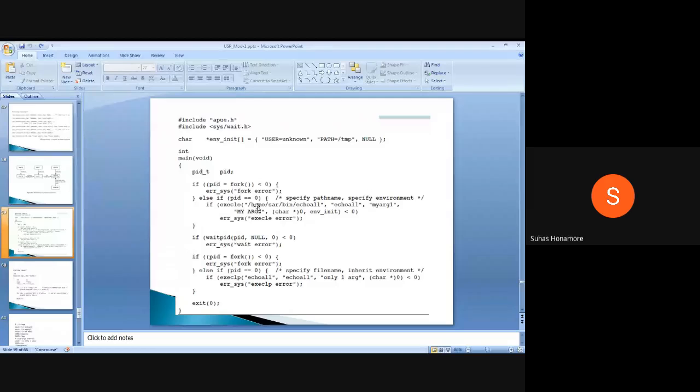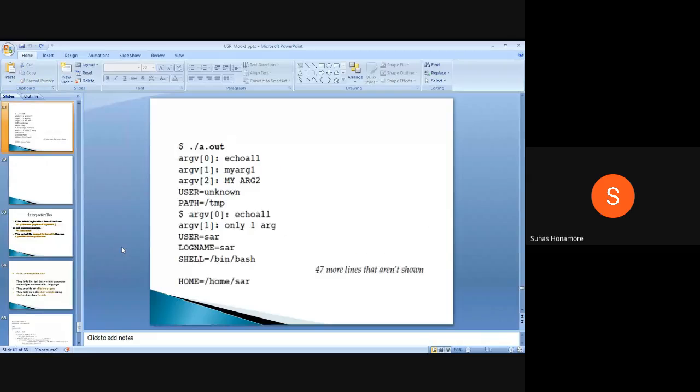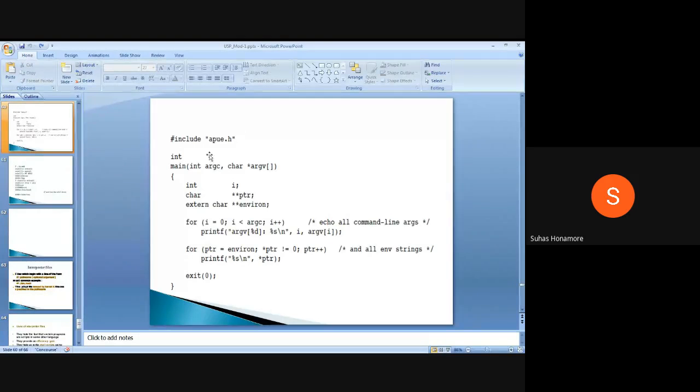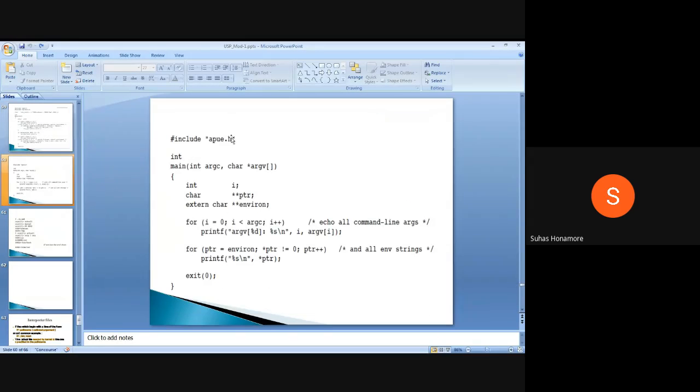Now we'll see what is inside echoall. This is the echoall program. It's not a function, it's an entire program, because we are executing it from here; it's a different program. It has its own main, and it takes command line arguments. So you can directly pass null on both sides, this is not a problem.